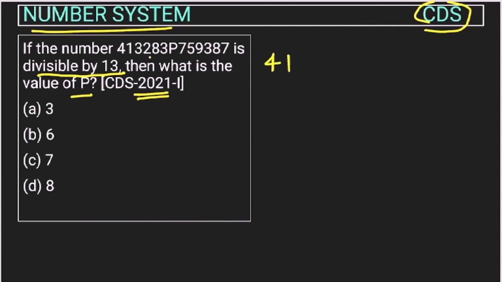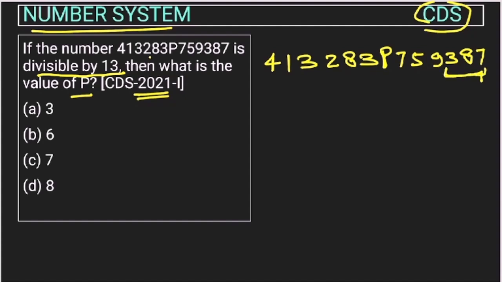So first of all, I am writing this number 4132883 P759387. Right. So how will we do this? We will make pairs of 3 and we will start from the rightmost. So we will start from here. We will make pairs of 3. Right. So this 387, then 957, and then this P 38, and then 321, and 4 will be single. Otherwise, you can add 0 also here. So now we have divided this number and we have made the pairs.